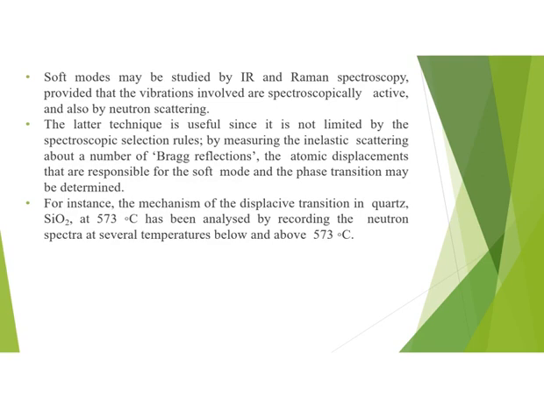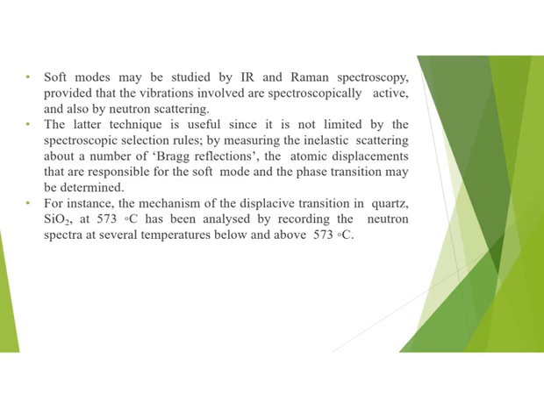In the case of neutron scattering, it is a very useful technique because it is not limited by the spectroscopic selection rules, which are otherwise applicable in other techniques. By measuring the inelastic scattering about a number of Bragg reflections, the atomic displacements that are responsible for the soft mode and the phase transition may be determined.